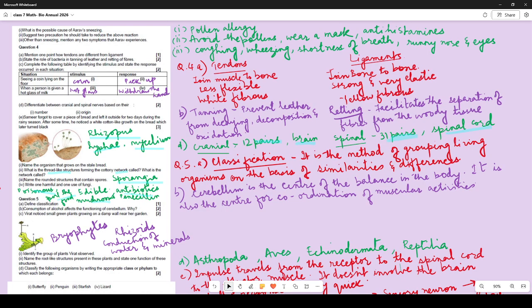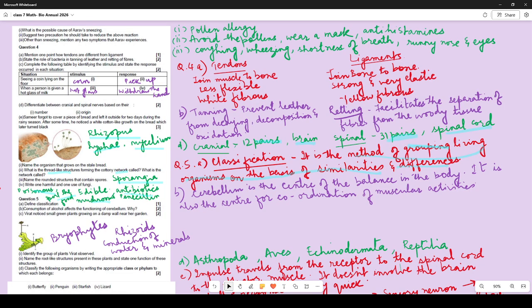Define classification. Classification is the method of grouping living organisms on the basis of similarities and differences. So grouping is necessary to write here. Many people had written classification is classifying.